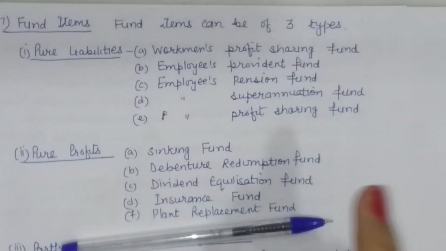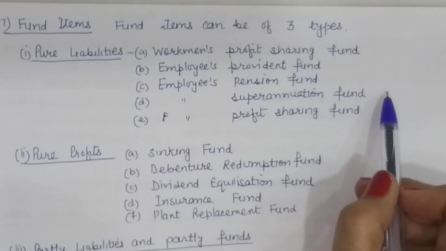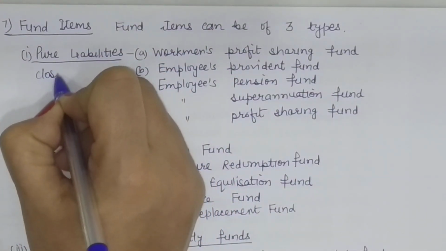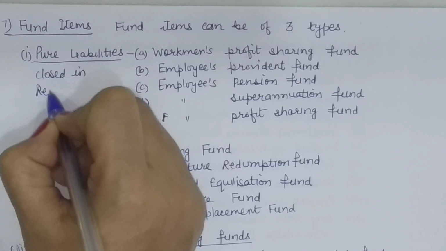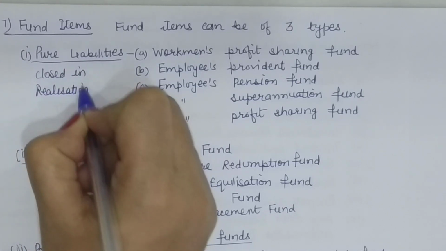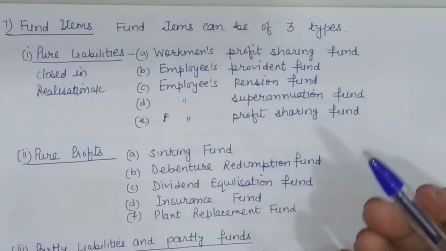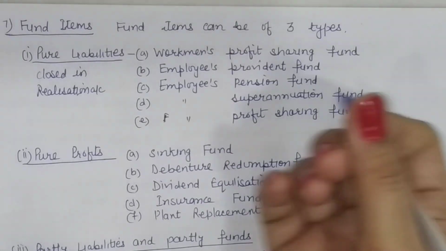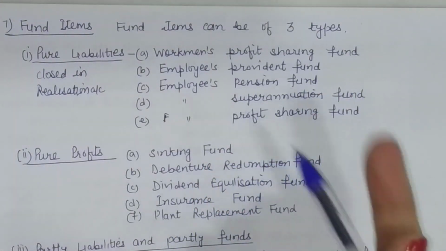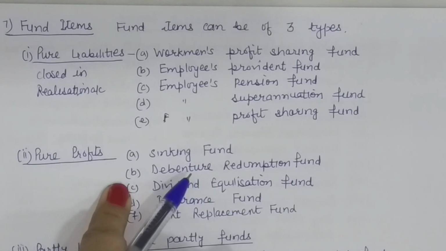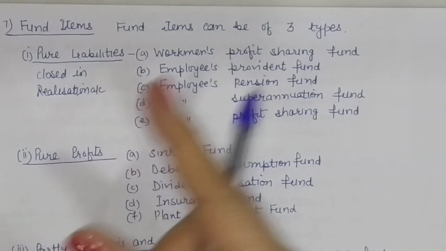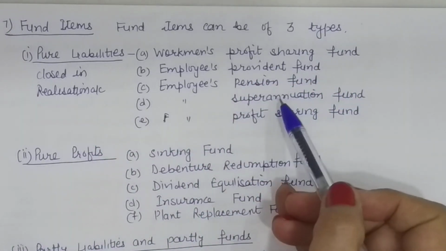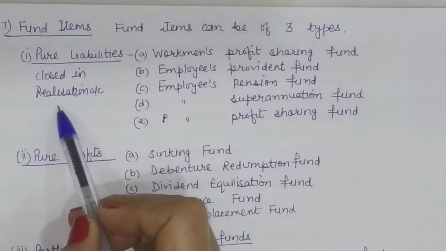Now, at the time of winding up of the company, since these are liabilities against which we don't have any doubt, these will be closed in realization account. And since these are payable at the time of retirement of the employees, usually these are taken over by the purchasing company, because the purchasing company is now taking over the business of the liquidating or vendor company, and they are to continue with the business. So the employees and all the business will be continued. So these funds are also taken up. So these are closed in realization.